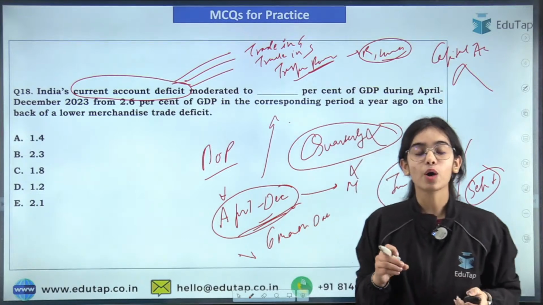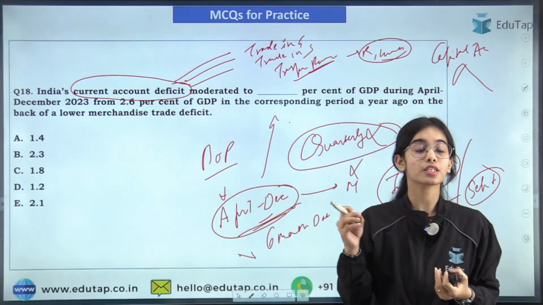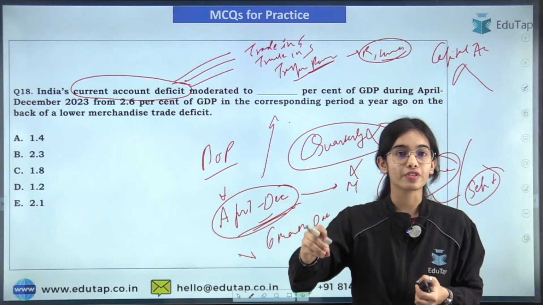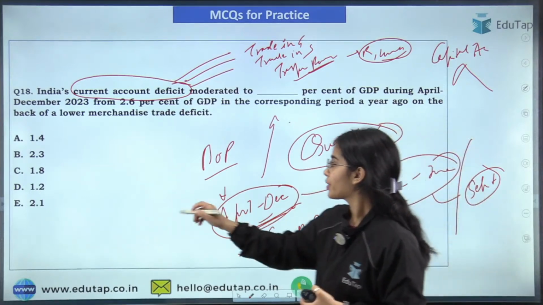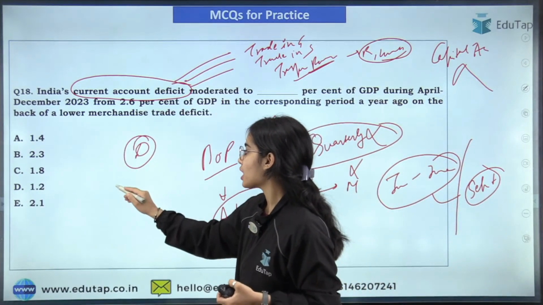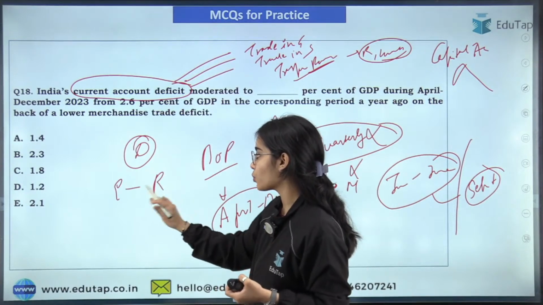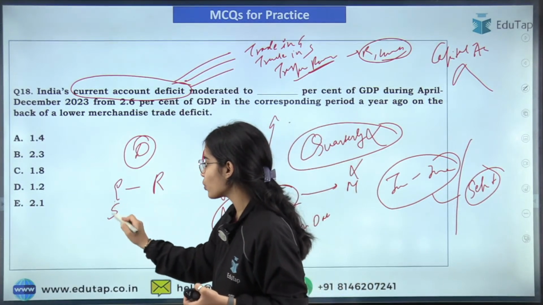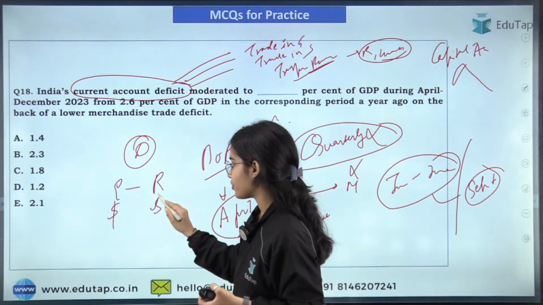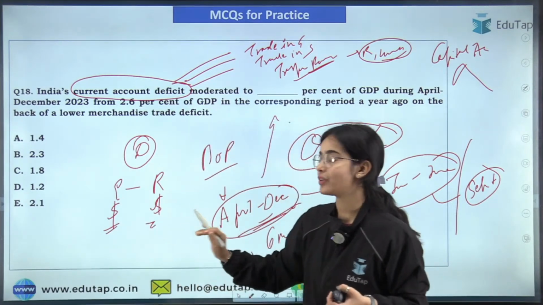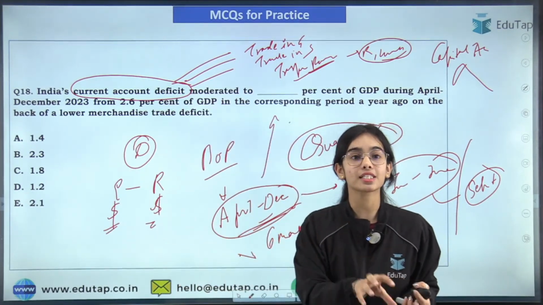Okay. So the current account deficit has reduced. That is a good thing. Deficit means, first of all, how much we are spending minus how much we are receiving. So we are spending more dollars than what we are receiving. But our deficit has reduced.